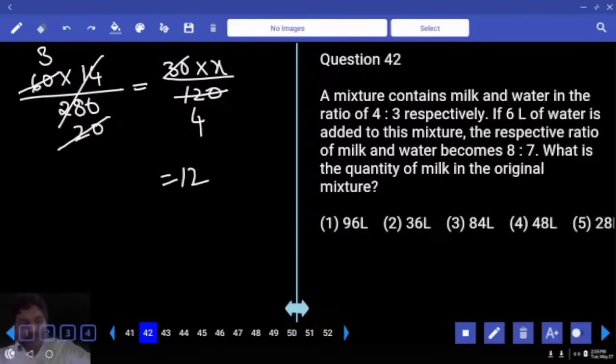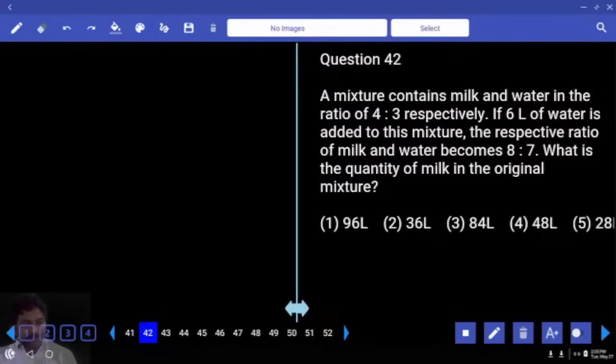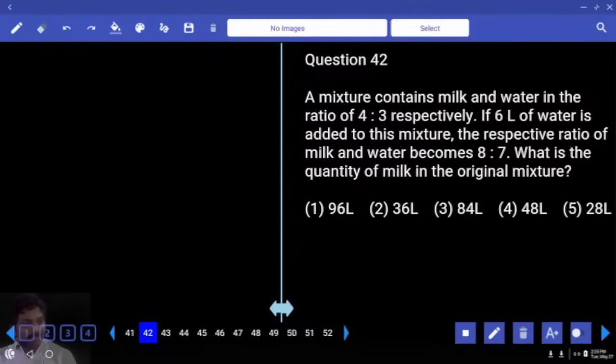A mixture contains milk and water in the ratio 4:3 respectively. 6 liters of water is added to this mixture. The ratio of milk and water becomes 8:7. What is the quantity of milk in the original mixture? Right. So, multiple options are there, we have to calculate.